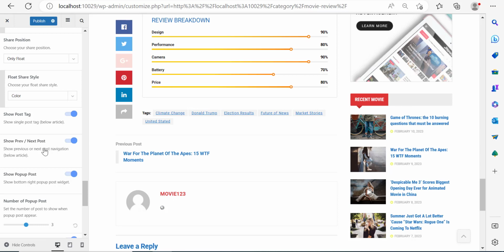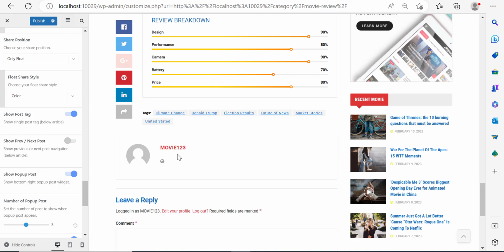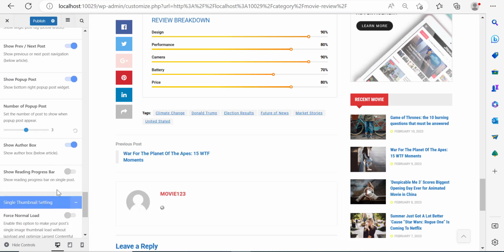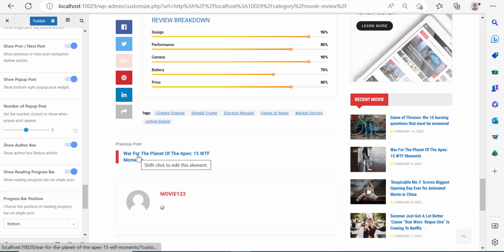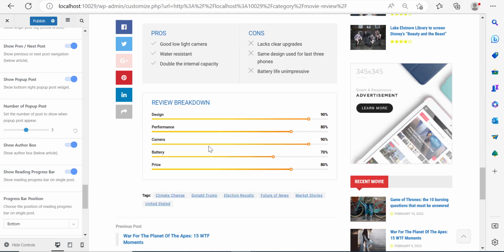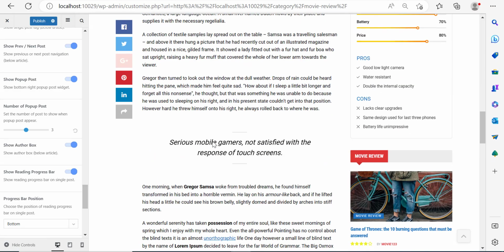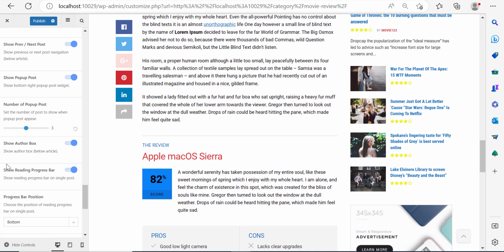Now over here, you can show previous or next post. Now, if you want to disable that, right now, it's not going to show the previous or the next post. And if I scroll down over here, show reading progress bar, which is pretty useful because it shows people where they are, right? Or how much is really left before they complete the blog post. And so just show that.